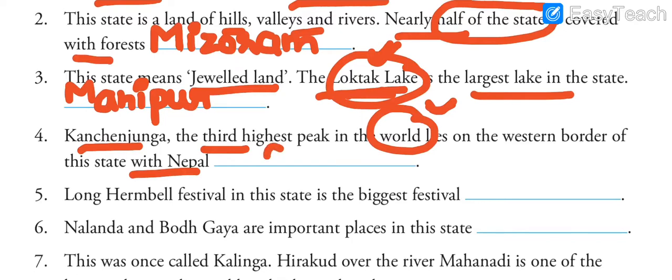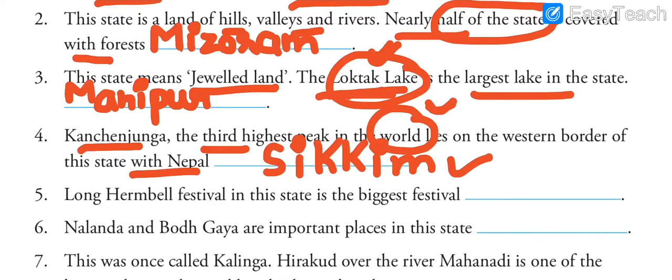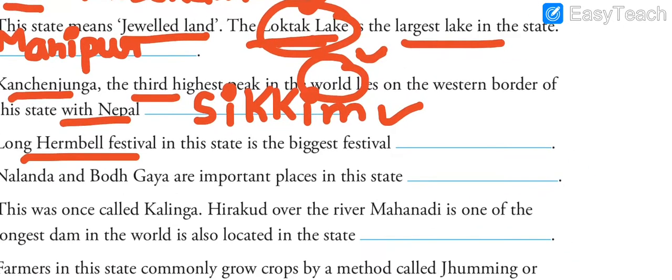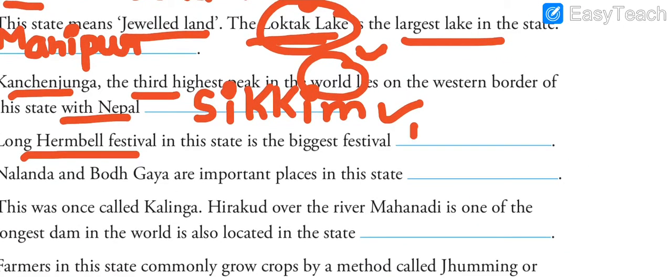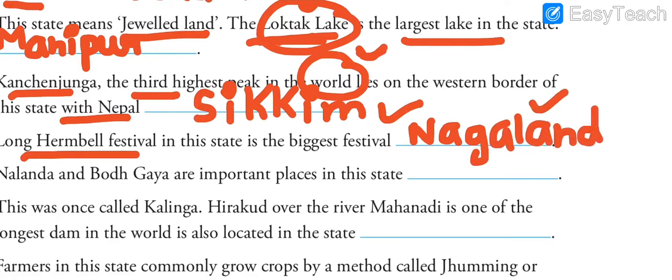Which is the Indian state that it shares the border with? The state is Sikkim. Moving ahead, Hornbill Festival. This festival is very popular and is the biggest festival of this state. This is Nagaland. Often you can hear about this festival in the news also.